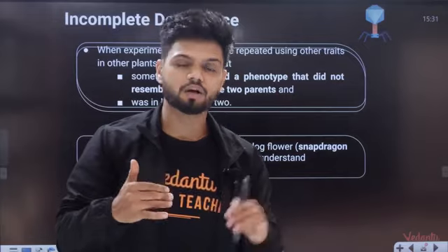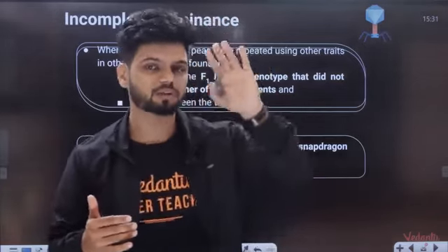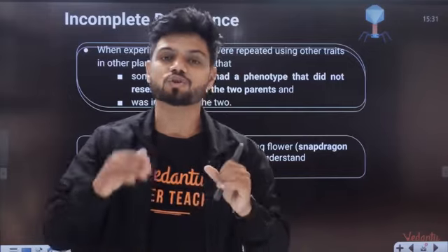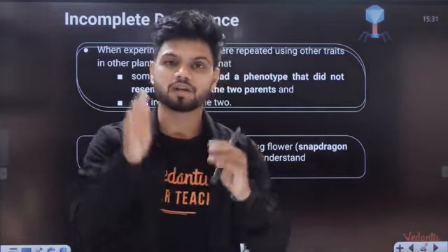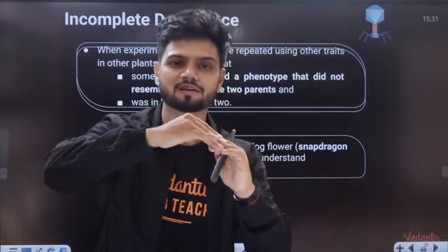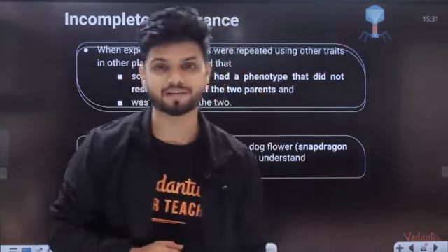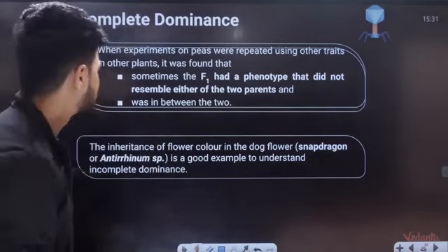Because of that, the recessive allele is also expressing, saying it will express a little. So what is happening in incomplete dominance is that the dominant allele is incompletely dominant, and because of that, the recessive allele is also expressing in nature. Understand now? Okay.